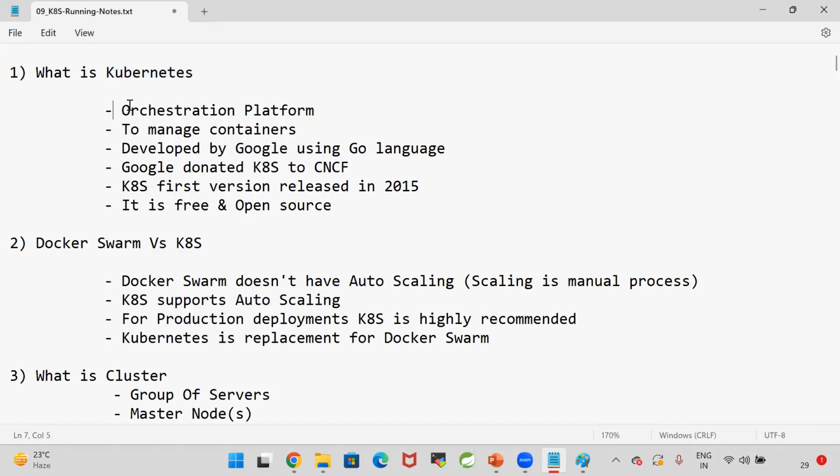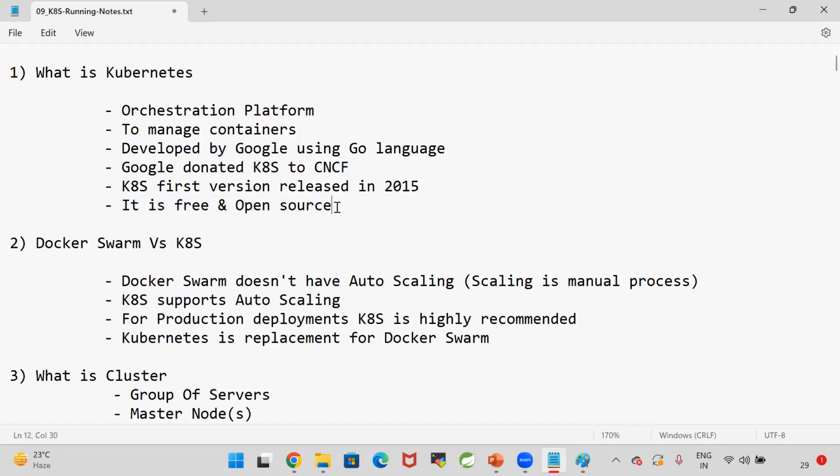So what is Kubernetes? Kubernetes is called an orchestration platform. What is the meaning of orchestration? Management is called orchestration. Docker is a containerization platform. Kubernetes is an orchestration platform. Kubernetes is used to manage containers of our application. Kubernetes was developed by Google using the Go language. Google donated Kubernetes to CNCF. CNCF is nothing but the Cloud Native Computing Foundation. The first version of Kubernetes was released in 2015. Kubernetes is free and open source.